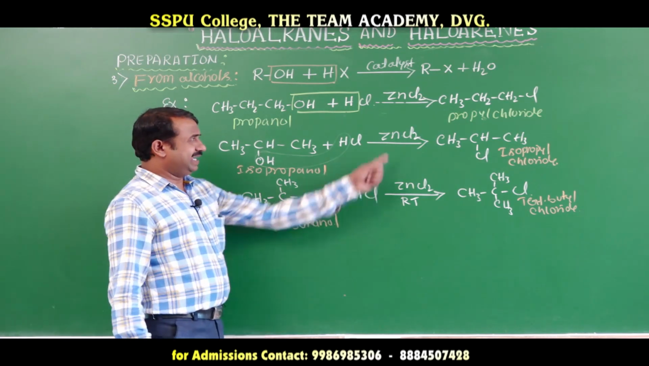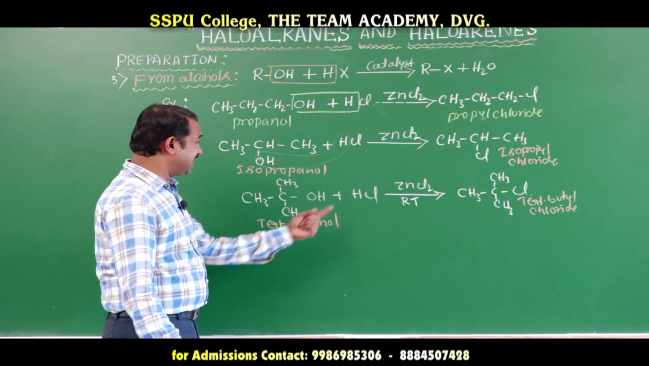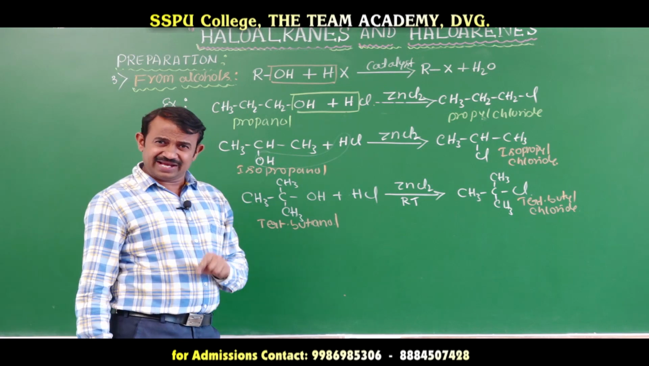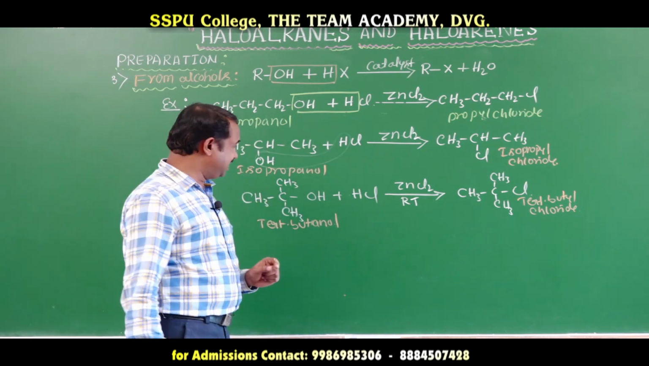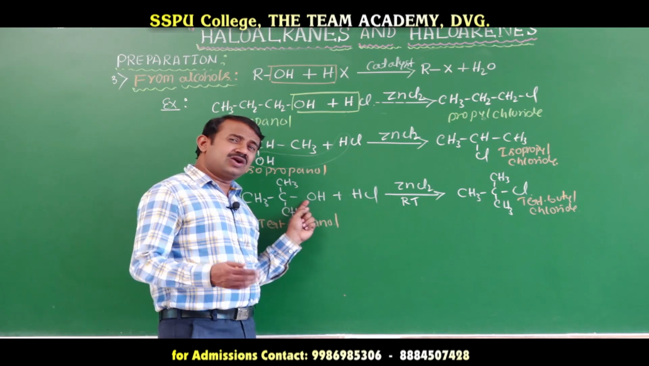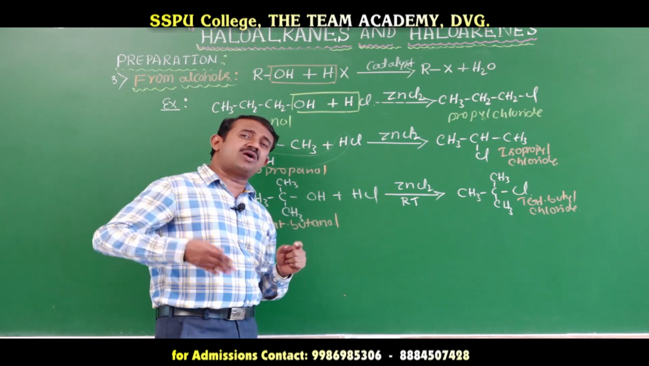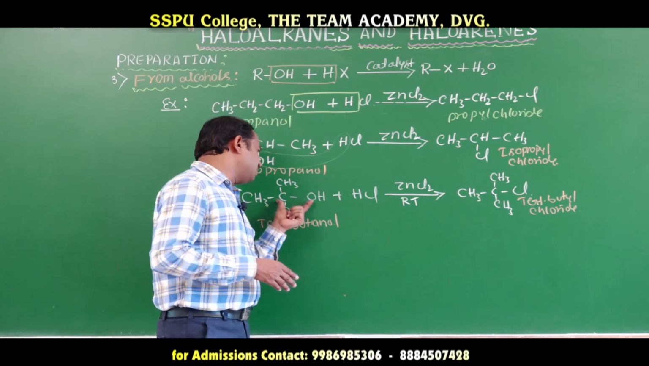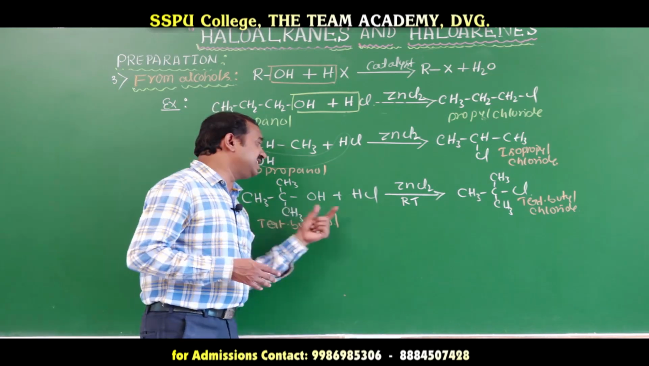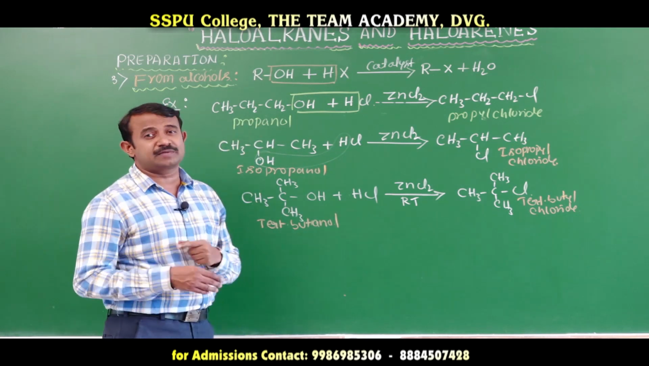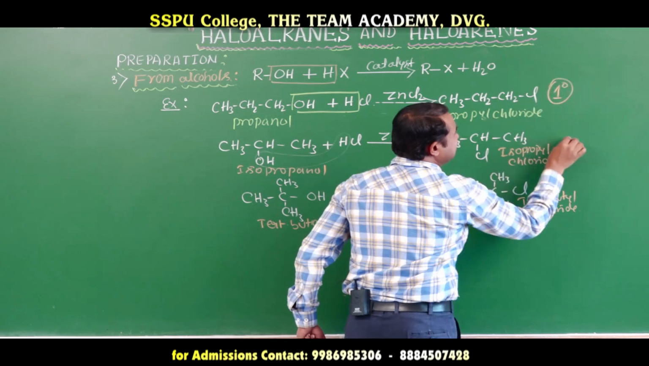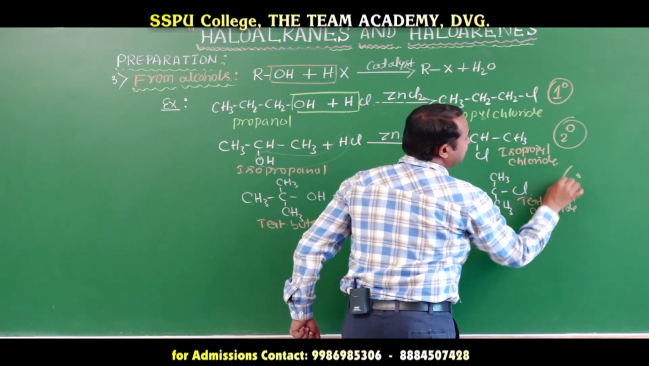Listen here, what is the role of the catalyst? The catalysts are Lewis acids. The Lewis acid forms a coordinate bond with oxygen. When there is a coordinate bond, the carbon and oxygen bond is weak. When the carbon and oxygen bond is weak, the bond cleaves easily. Then chlorine is attached to the primary carbon, secondary carbon and tertiary carbon. This is a primary haloalkane. This is a secondary haloalkane. This is a tertiary haloalkane.